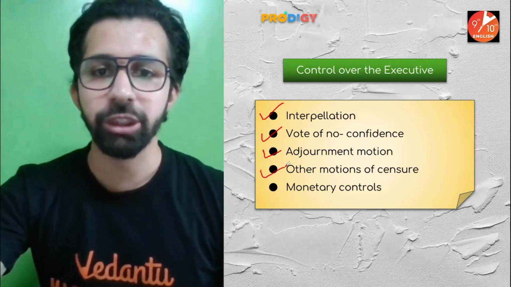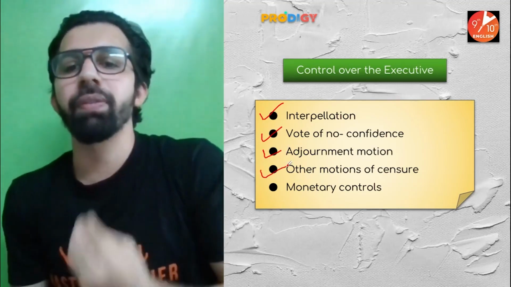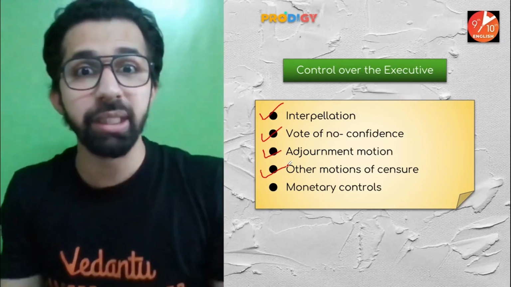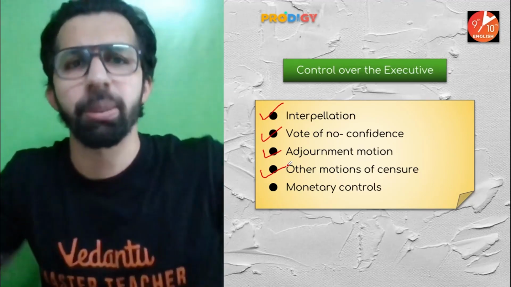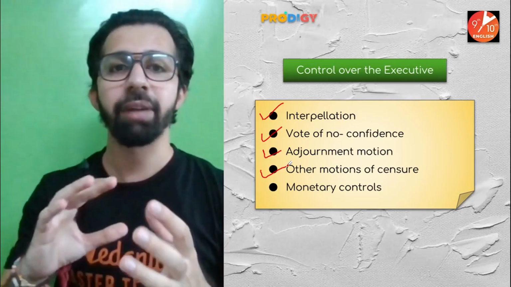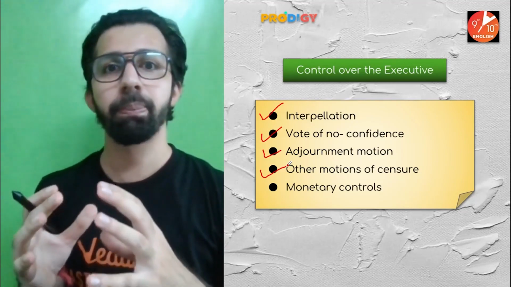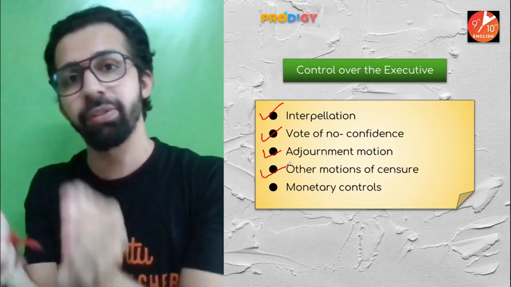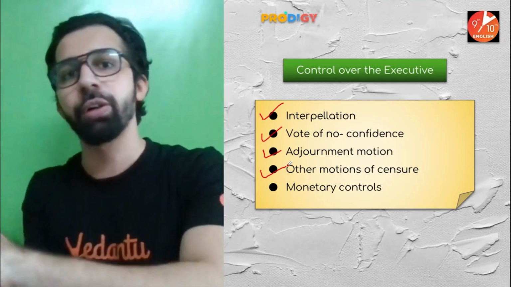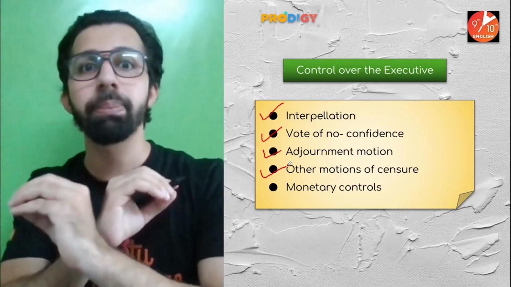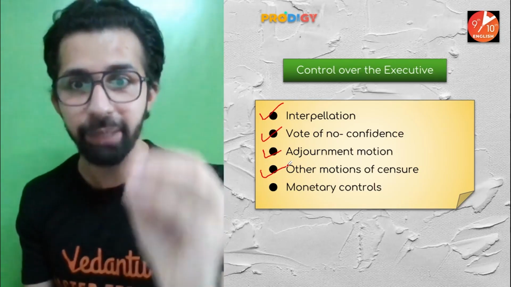Other motions of censure. Guys, what is the meaning of censure? Censure means condemning the situation, showing complete disapproval against something. Let's take an example. If some private bill is passed by a member of parliament which is against the government, against the will of the parliament, then the parliament will show complete disapproval. They will condemn the situation.